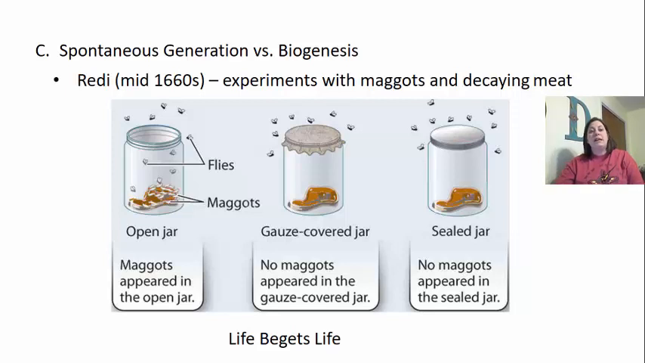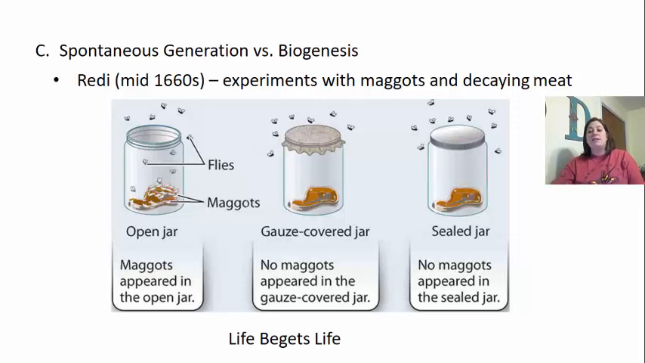So when we look here, Redi looked at this in the mid-1660s. He did some experiments with maggots and decaying meat, and this is the way he set up his experiments. So in the first example, he has the open jar. He saw maggots appeared on the meat, and then he saw that flies would come out eventually, and the jar was open to the air. We then see here that we have the meat, which is covered with the gauze. In this gauze-covered jar, no maggots appeared because the flies couldn't go down and lay their eggs on the meat.